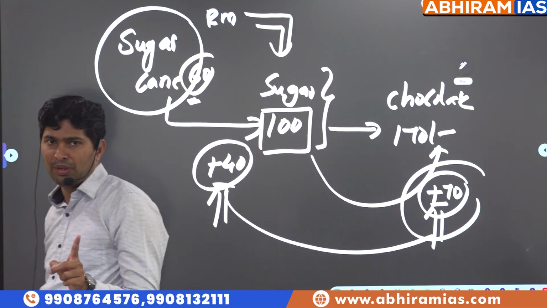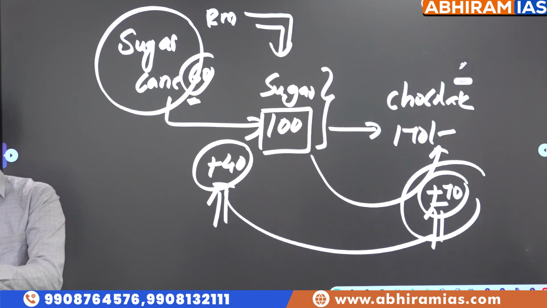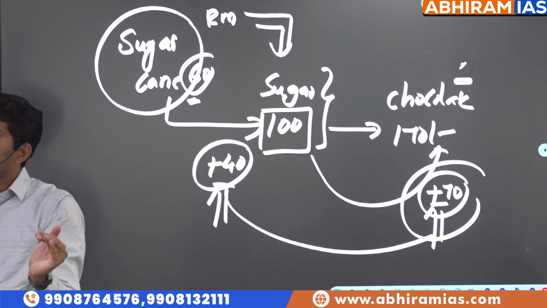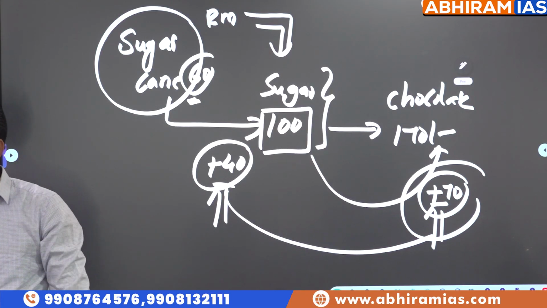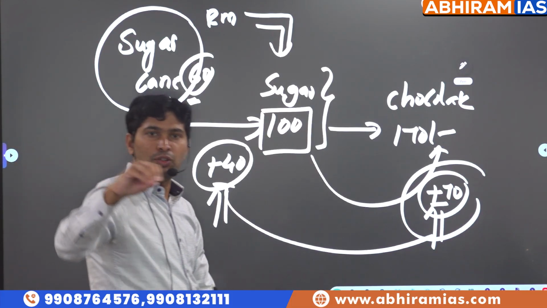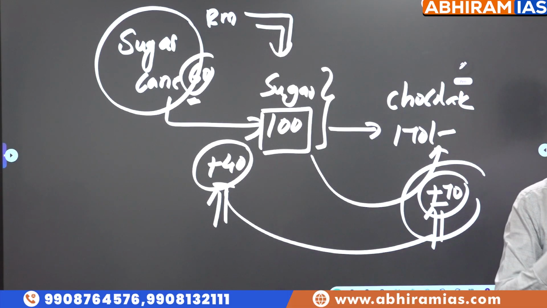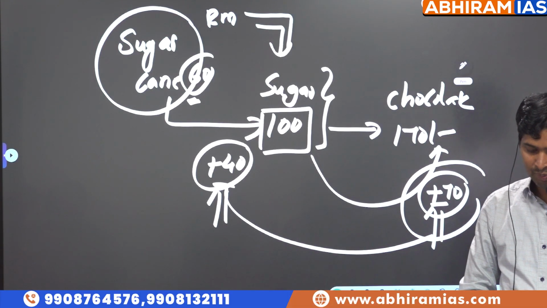This is only one example. Like this in the primary sector, secondary sector, service sector. So in the last one financial year, from the starting of the year to the closing of the year, the total value addition that happened is called GVA. It's like overall GDP is growing, but because of which sector is GDP growing? Primary sector is growing, secondary sector or service sector. That's called GVA, gross value addition.